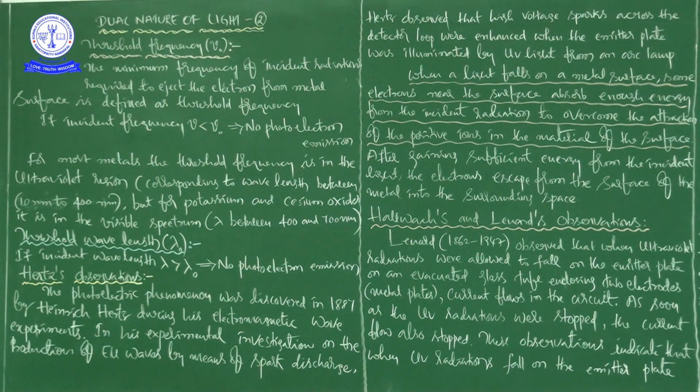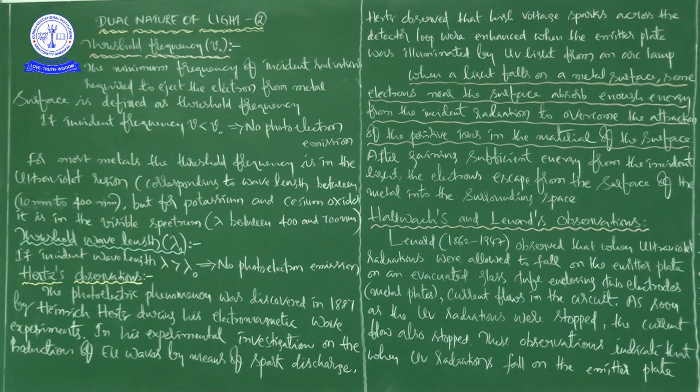Okay, right. So yesterday I drew one picture which showed the experimental setup. There I told you what a discharge tube is, and how the electrons are emitted from the emitter plate when that plate is illuminated by ultraviolet light or electromagnetic wave.